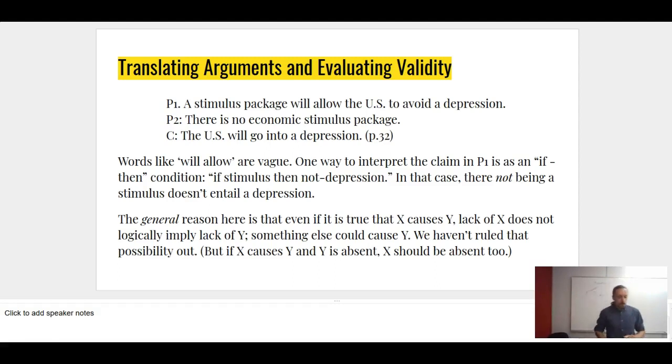Okay, so one of the things that we often do in a logic class, if you're taking a logic class right now, is you're probably going to be doing a whole bunch of translating arguments from a language like English, a natural language, into either a formal system, like sentential logic, which we're going to be covering soon, or some kind of pidgin halfway content-neutral form where we're keeping the logical language and then replacing the content with variables as we've been doing. So translating arguments and testing validity will sometimes be pretty challenging. Words like "will allow," as in a stimulus package will allow the U.S. to avoid a depression, are pretty vague.